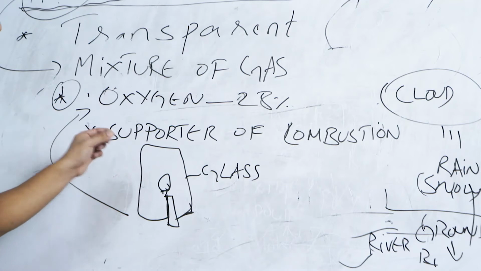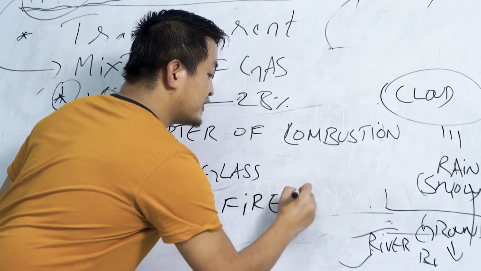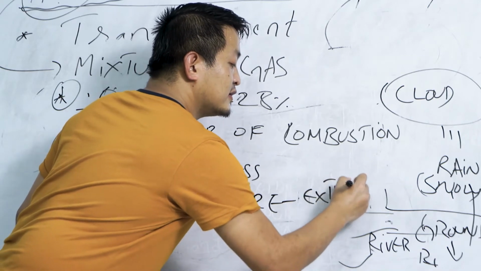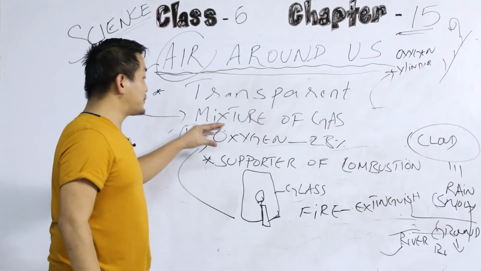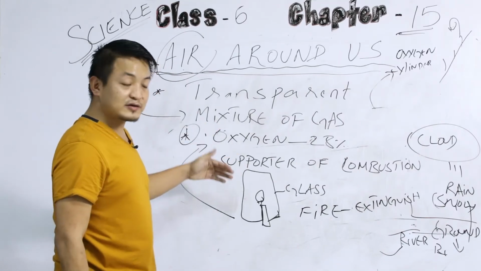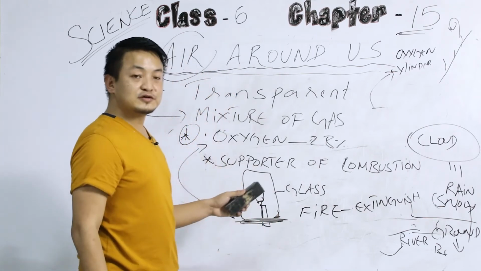Slowly, you will see the fire get extinguished, right? Clear? Why? Because the supply of oxygen is getting limited. So that's why now you see the fire get extinguished.